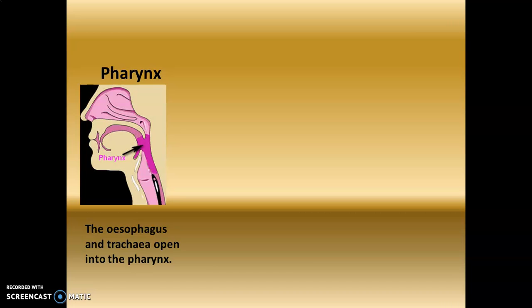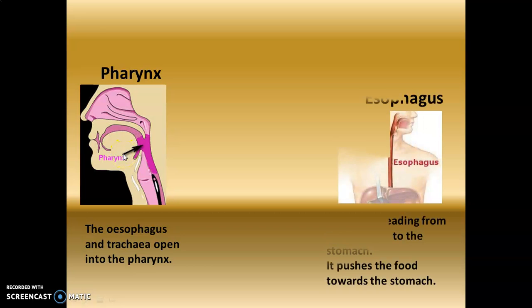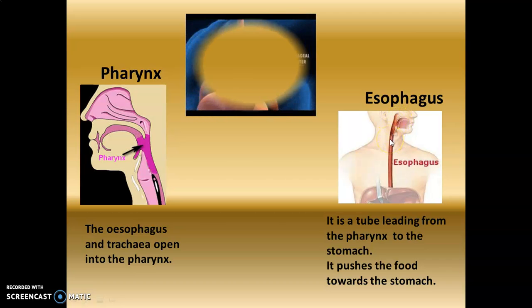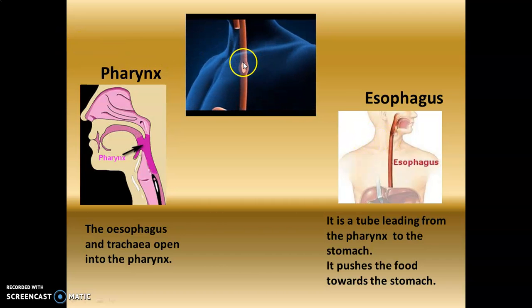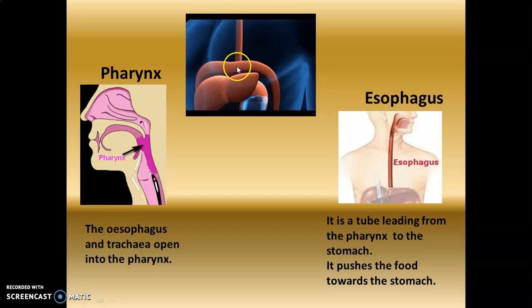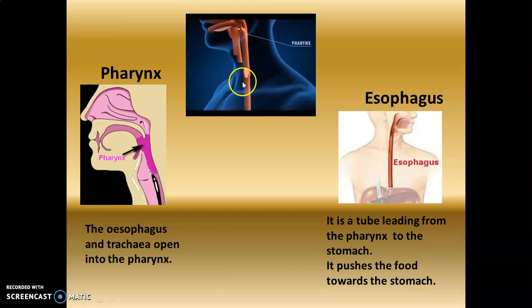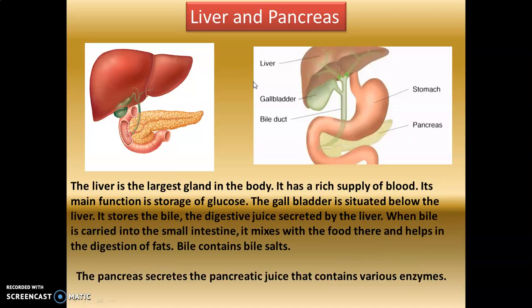Then we have the pharynx. The esophagus and the trachea open into the pharynx. Now the pharynx we have already studied in the respiratory system. Then coming to the esophagus, it is a tube leading from the pharynx to the stomach. From the mouth, through the esophagus, the food is pushed towards the stomach. So the pharynx and esophagus are the tubes which help the food go inside the stomach, like a pathway.